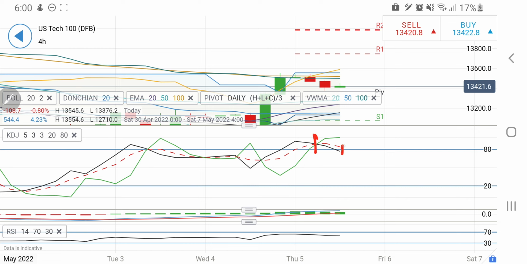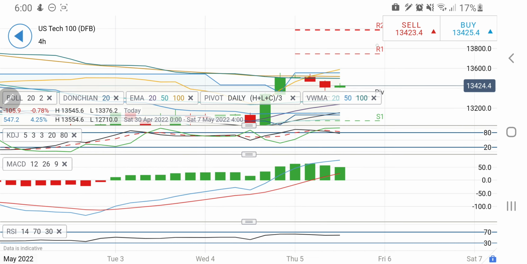On the 4-hour charts, it is oversold and overbought, and it is in sell side wide and divergent, hence I will be cautious. But yes, you can go short well below 13400 levels. At the same time, the stop loss has to be kept at 13550, almost 150 points, and then accordingly we may see a good drop. However, don't short till 13400.